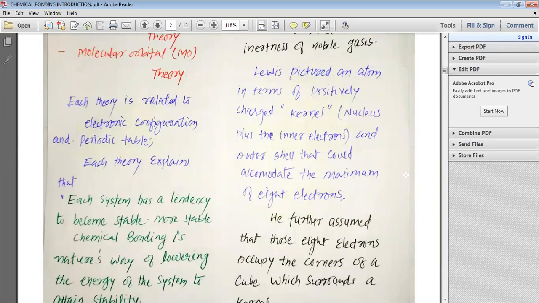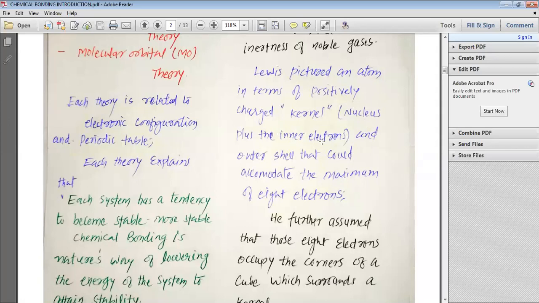The kernel is the center of the atom where mostly the positive charge is available, and some electrons are also available which do not take part in the bonding, in the valence. These electrons we call inner core electrons. So according to Lewis, the kernel of an atom is the combination of the nucleus and the inner core electrons.